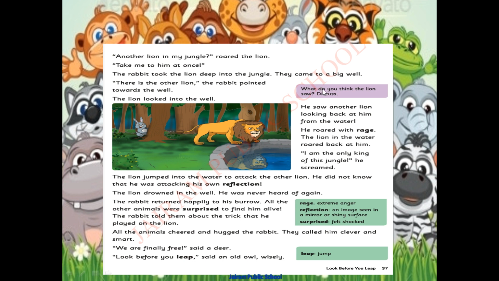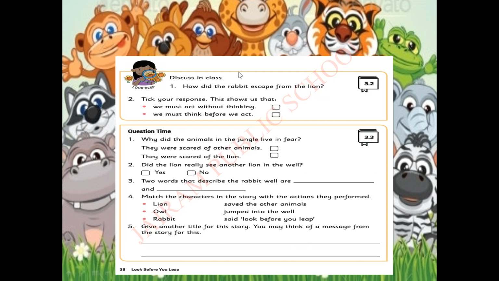In next page, what do you think the lion saw? What is the answer? Yes, very good children. The lion saw its own reflection. This is the reflection in the water. Okay, I hope you all enjoyed the story. Let's go to the next page.